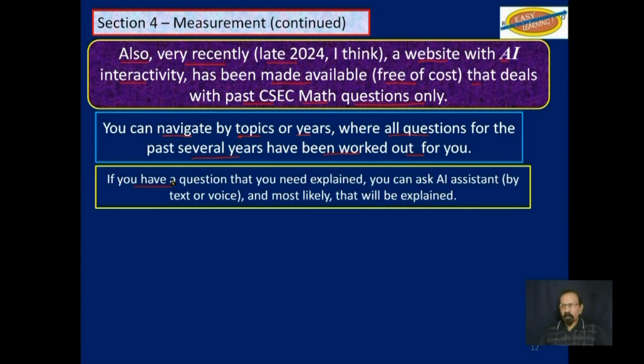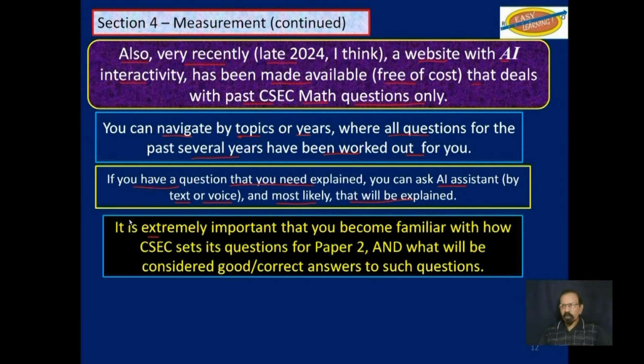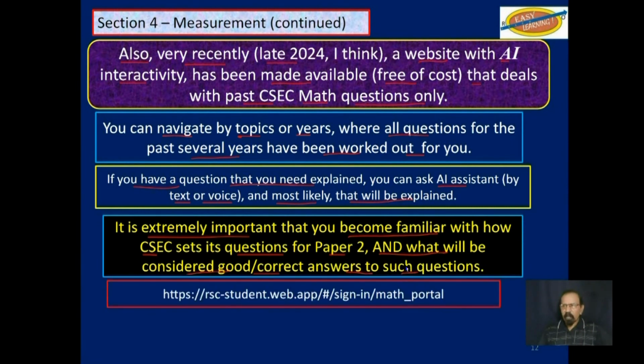If you still have a question that you need explained, you can ask the AI assistant either by text or voice, and most likely that will be explained for you. It is extremely important that you become familiar with how CSEC sets its questions for paper 2 and what will be considered good or correct answers to such questions. This is the URL for that website.